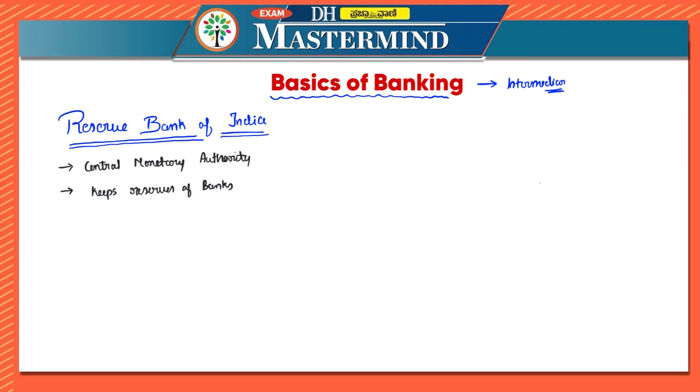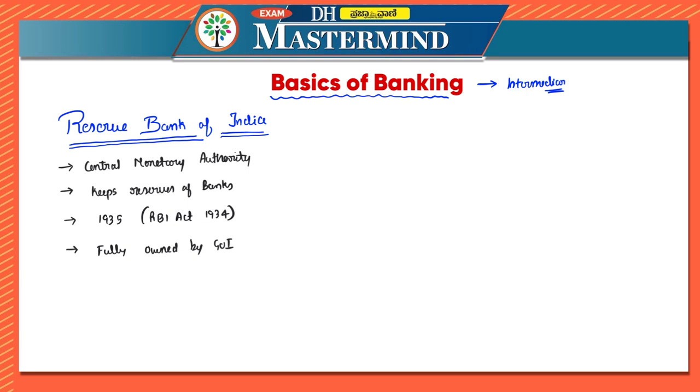We'll understand about that in further MCQs, or when we are discussing the monetary policy tools, the quantitative tools, the qualitative tools, etc. So with the help of those reserves, the RBI controls the money supply also. This was established in 1935 with the RBI Act of 1934. The RBI Act of 1934 established the Reserve Bank of India in 1935. Most important thing is, this is fully owned by the Government of India itself.